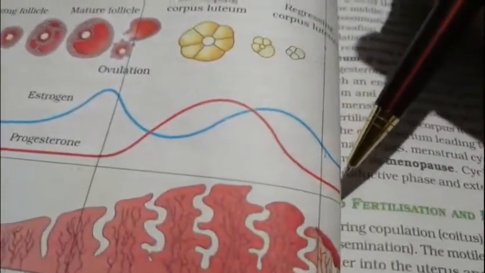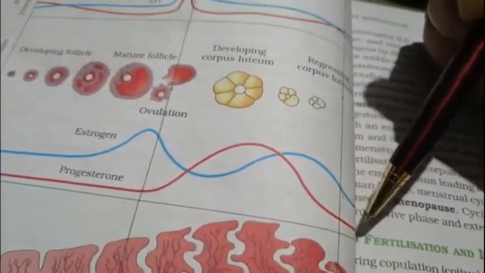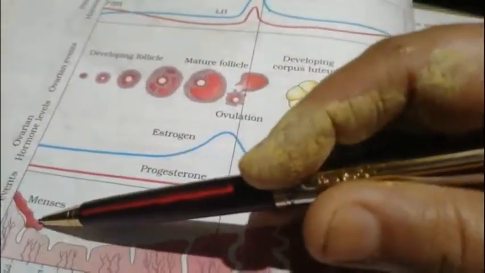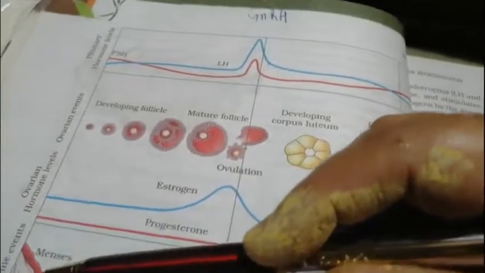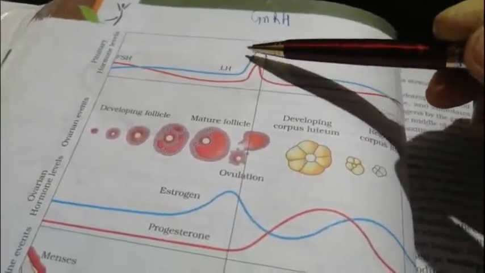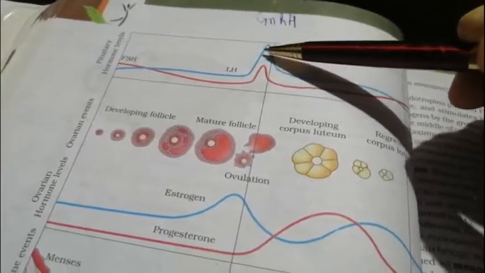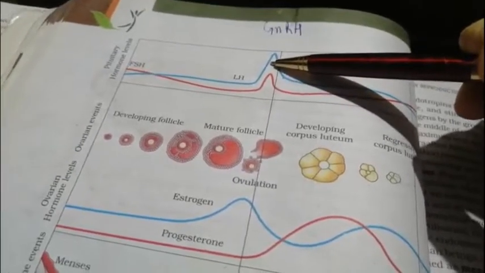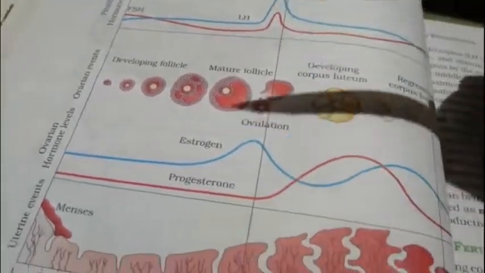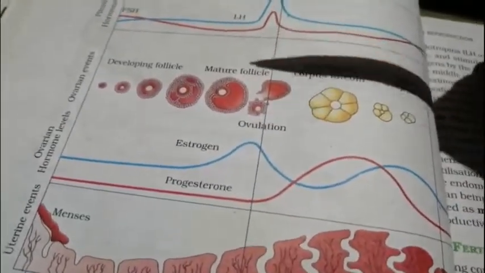And when this level of hormone goes too down, after menses you find that again GnRH releases from the hypothalamus, and it activates your pituitary to release LH and FSH, and again the cycle begins. Fine.